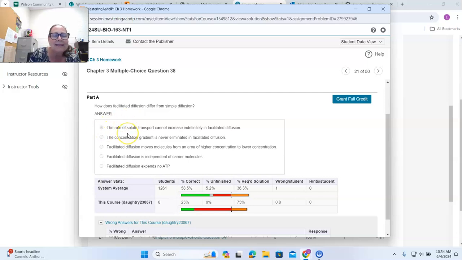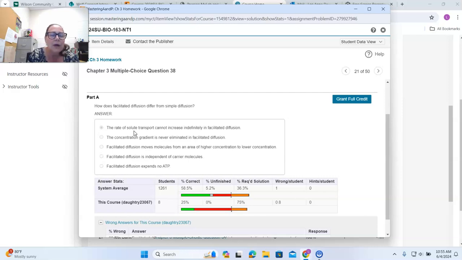And that's why this answer, which may have confused you a little bit, says the rate of solute transport cannot increase indefinitely in facilitated diffusion. It can't diffuse at a faster and faster rate because it is limited by the number of carrier proteins. So let's just say, for example, that the solute is glucose.